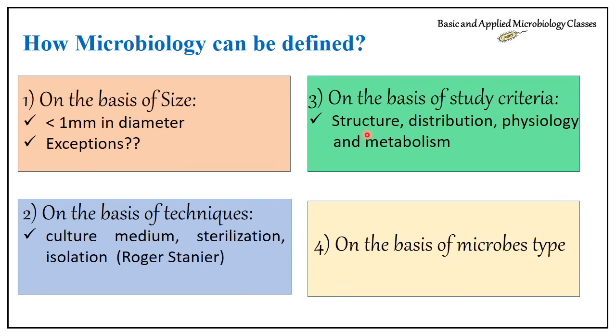And the fourth definition, which I have earlier covered in the form of microbe types, is that microbiology can be defined as the branch of biology which includes the study of various types of microbes like bacteria, fungi, algae, protozoa, nematodes, helminths and viruses. So any one of these definitions, whichever you find easier, you can choose to define microbiology.